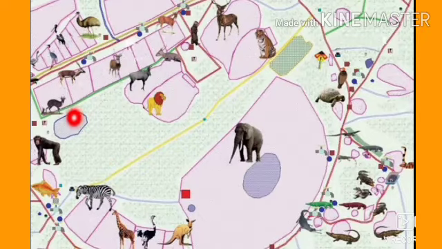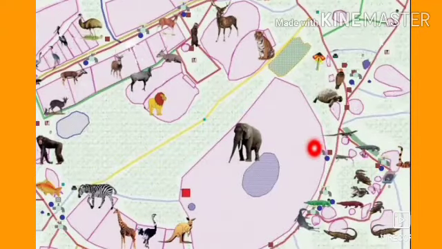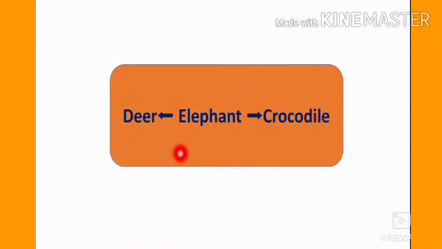And what about deer? Yes, deer is also in the west direction. So in the west the animal deer is there. And now students, see the east direction. Many animals are there. And what about crocodile? Yes, crocodile also lies in the east direction. So our first option, deer, elephant, crocodile is correct.